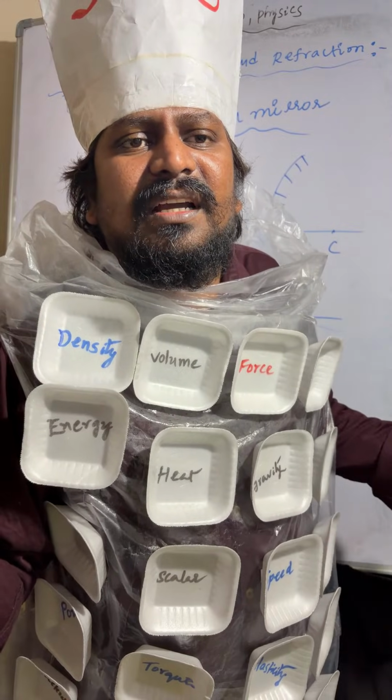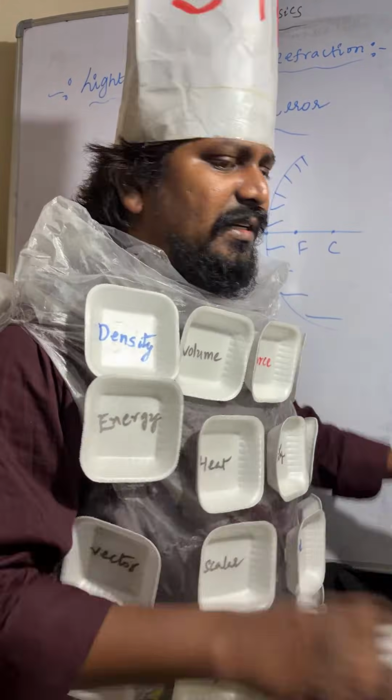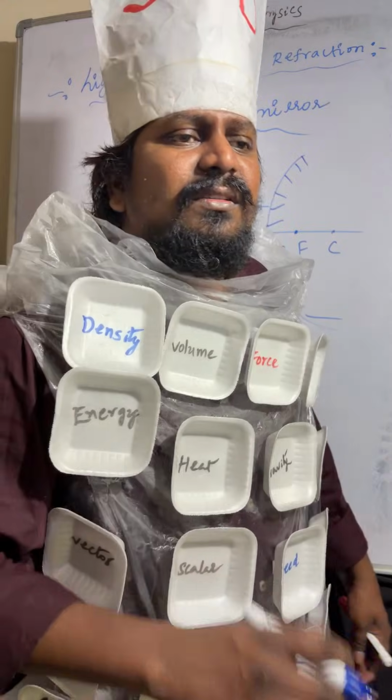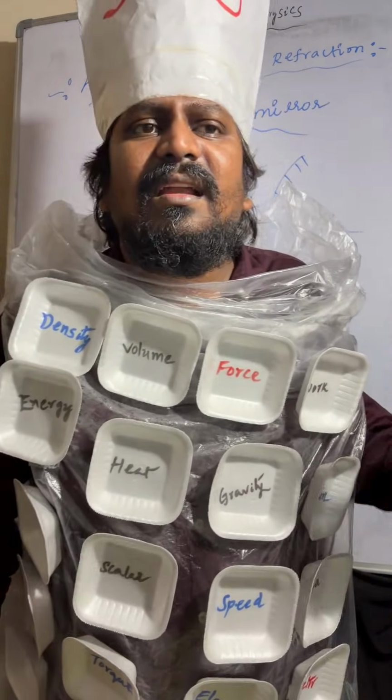After reflection, those light rays are moving away from the mirror.